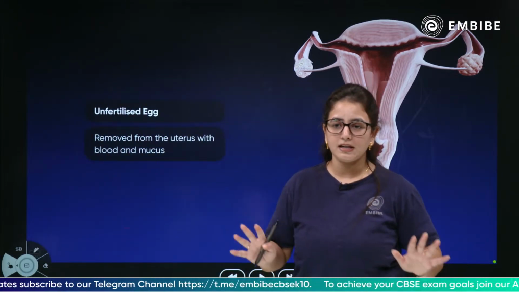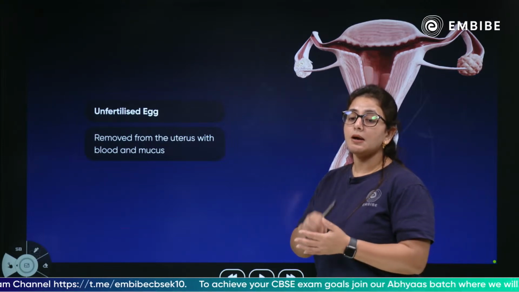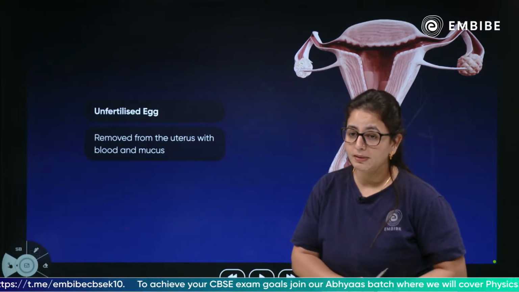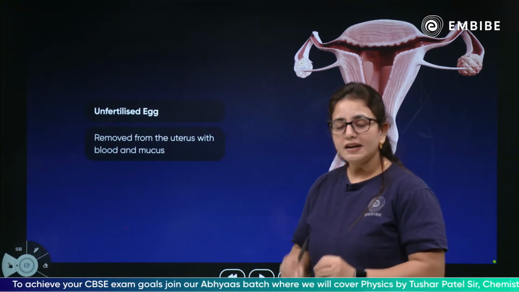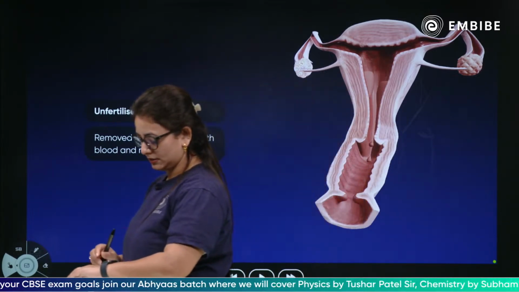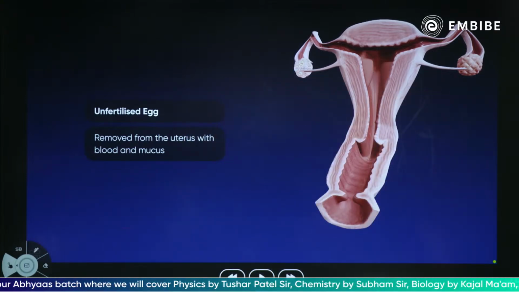Okay, there is no fertilized egg, there is no fusion of male and female gamete. But what happens when there is no fusion of male and female gamete? It is exactly an unfertilized egg. So in the uterus, it is basically an unfertilized egg.